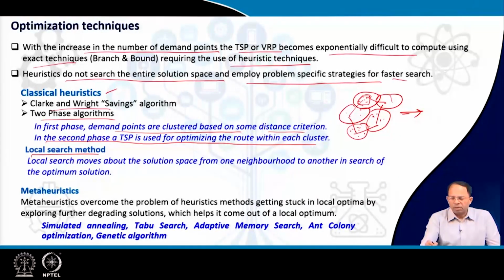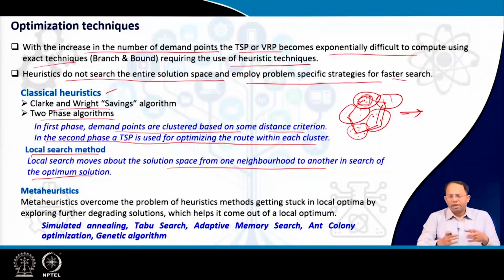In the first phase, we find the optimal route within the cluster. In the second, we determine the optimal route between the clusters. So it's a two-level TSP, you can say. Then the local search method: local search moves about the solution space from one neighborhood to another in search of the optimum solution. The problem with local search is that in a particular distribution, sometimes some values are high, some values are low. If I keep focusing on a local area, I may get stuck there, and I may not find a higher value in some other zone of the solution, right?